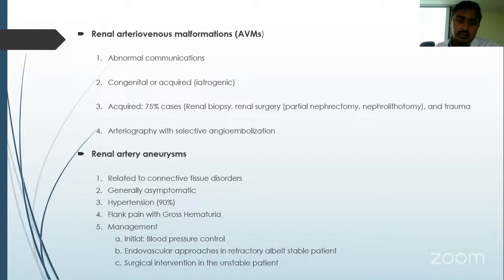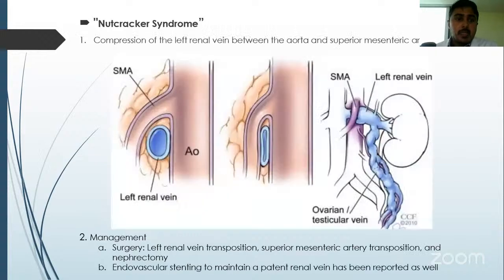Renal artery aneurysm is generally asymptomatic. About 90% of patients have hypertension. The patient may have flank pain with gross hematuria. Management initially is blood pressure control, or endovascular approaches can be tried if the patient is stable, or surgical intervention can be tried in unstable patients.